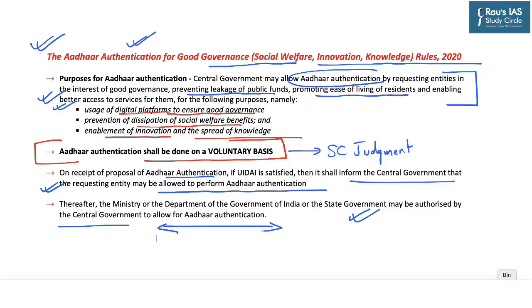So these rules also provide for some of the important reasons for Aadhaar authentication, namely in the interest of good governance, for preventing leakage of public funds, promoting ease of living of residents, and enabling better access to services for such residents. And for these purposes, UIDAI may allow for Aadhaar authentication.